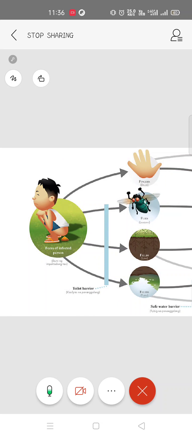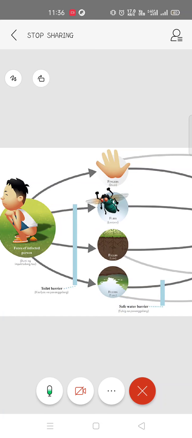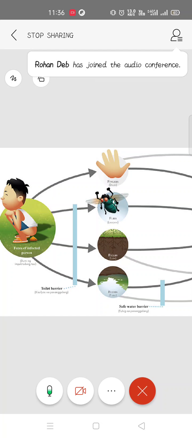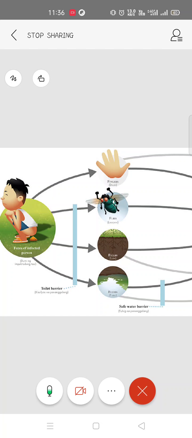You can see at the left hand corner, it is the feces of an infected person. Suppose the child that you are seeing at the left hand corner is excreting there. That is the feces of that child. If he excretes on land, it goes into the soil, into the water bodies, and it can also be carried by flies and through fingers if hygiene is not maintained.